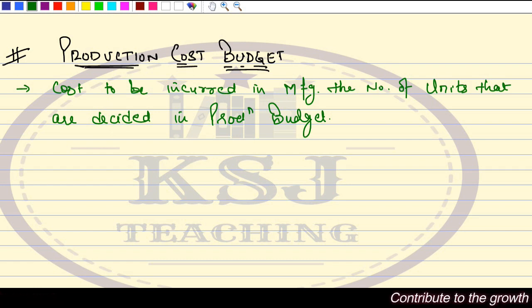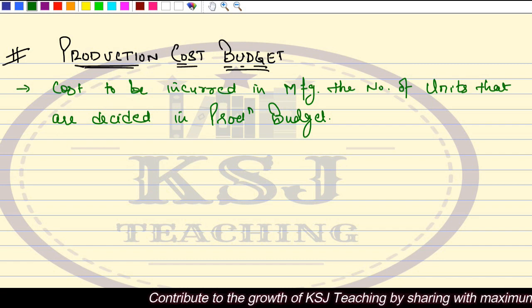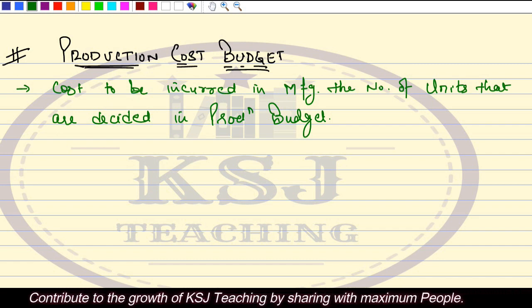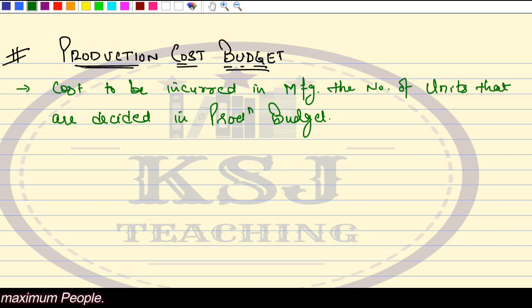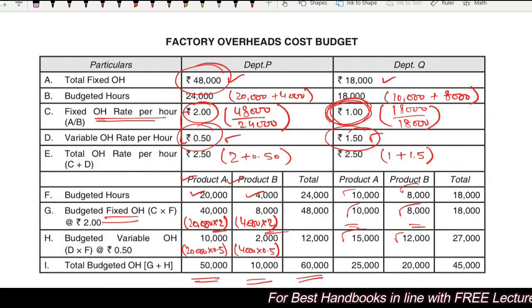Sir, direct material plus direct labor plus direct expenses, prime cost plus factory overheads, then adjustment of WIP. What you get? Cost of manufacturing or cost of production. Remember the cost sheet, isn't it? That's what we say. Direct material plus direct labor plus direct expenses.